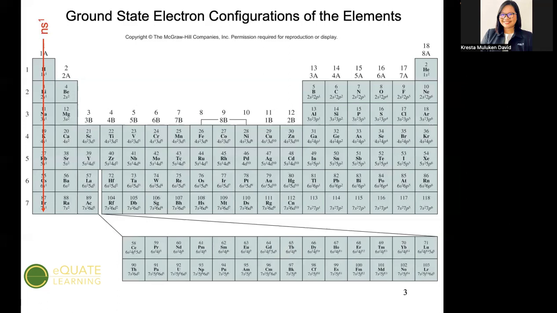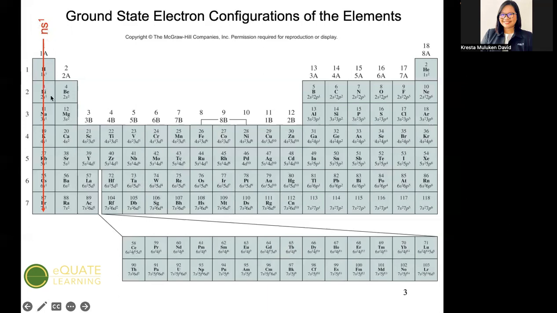Okay? So naalala niyo yung lesson natin sa organic chemistry about electron configurations? So yan. So itong group 1A na to, meron sila lahat ns1, or 1 electron in their s subshell. No, meron silang 1 valence electron in their s subshell. Okay? Now, the n depends on their period. So, for example, si hydrogen nasa period 1. So, ito ay 1s1. So, ibig sabihin, si hydrogen ay may valence electron in the 1s subshell.